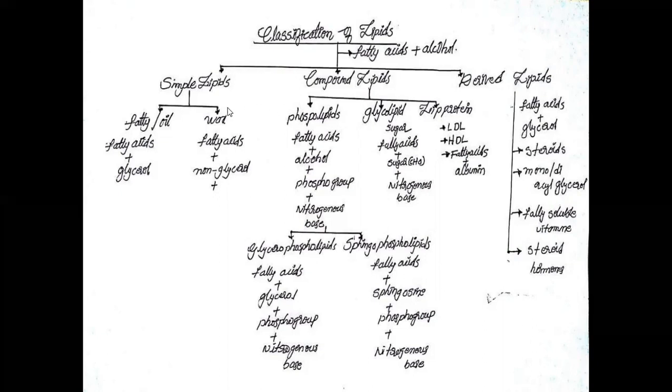Now first we discuss the simple lipids. Simple lipids contain fatty acids, oils and alcoholic glycerols.